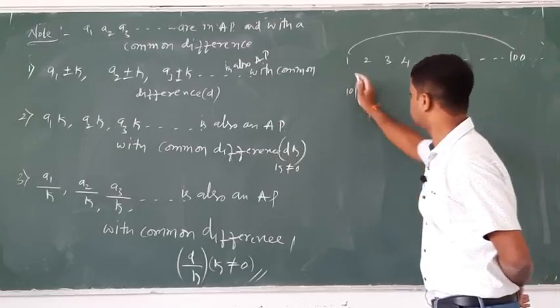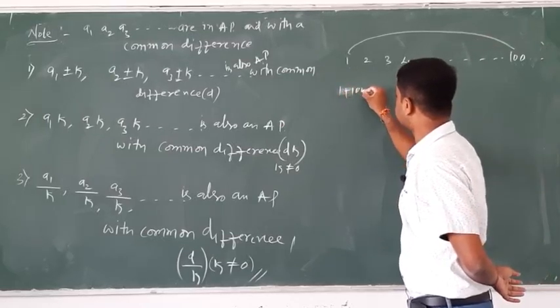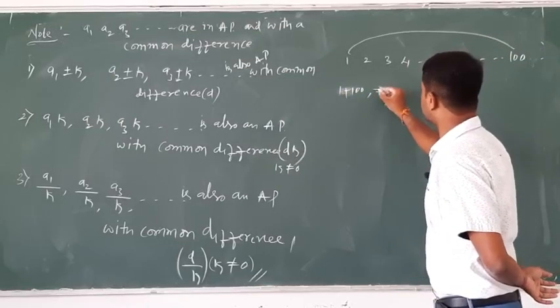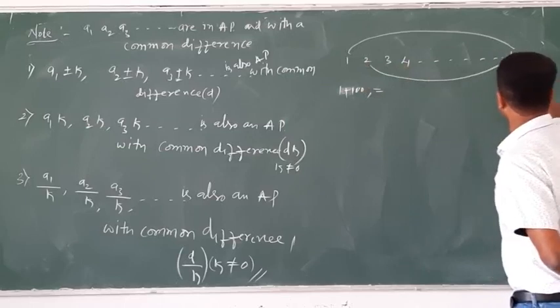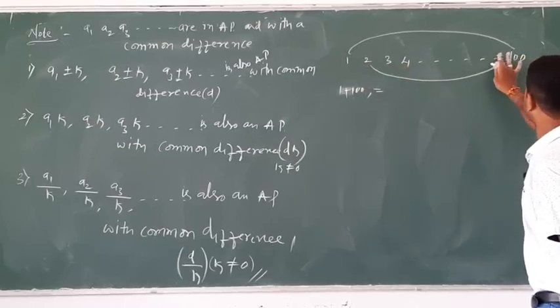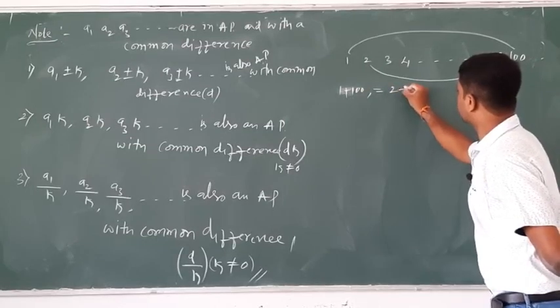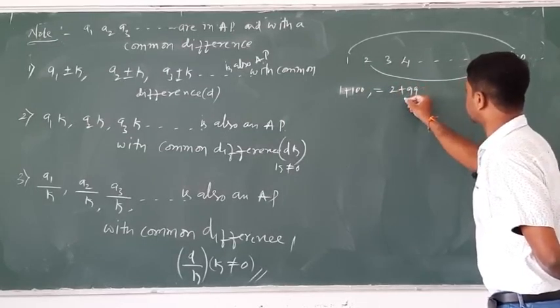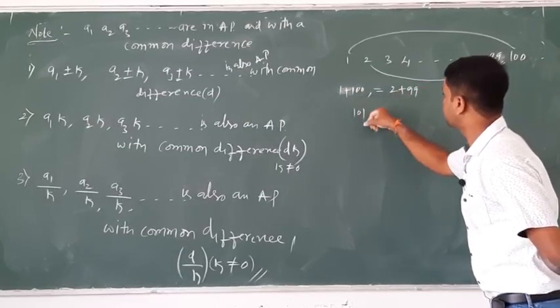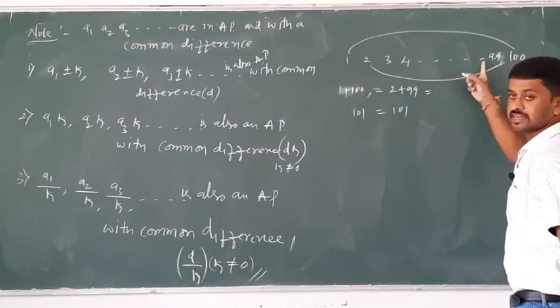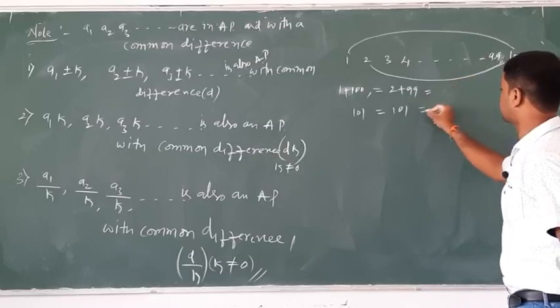So 1 plus 100 is 101. Next, the second term and the second-last term: 2 plus 99 is also 101. Next, 3 plus 98 is also 101, and so on.